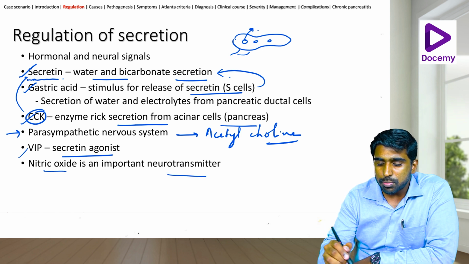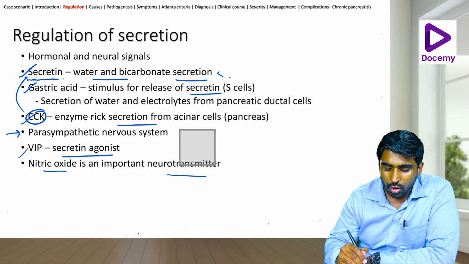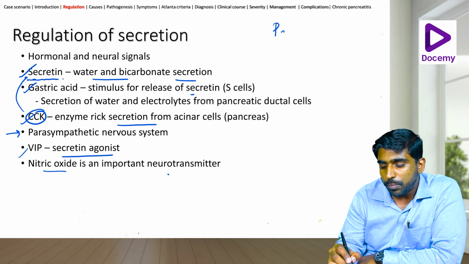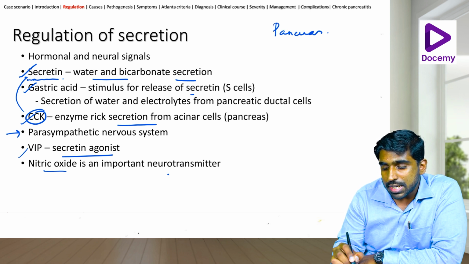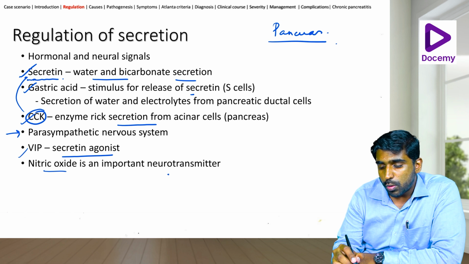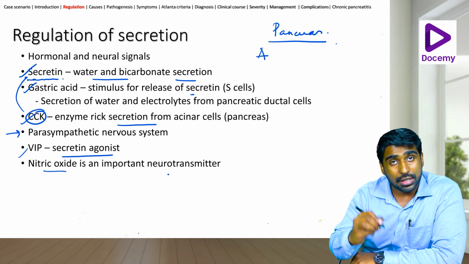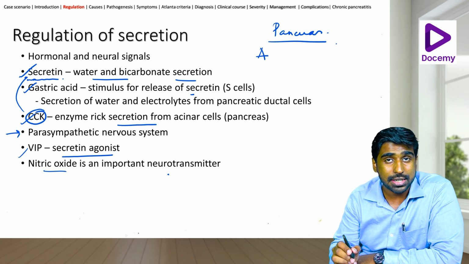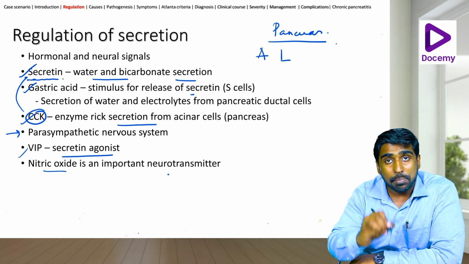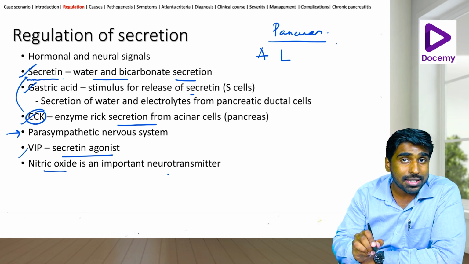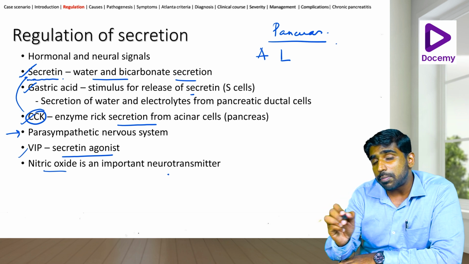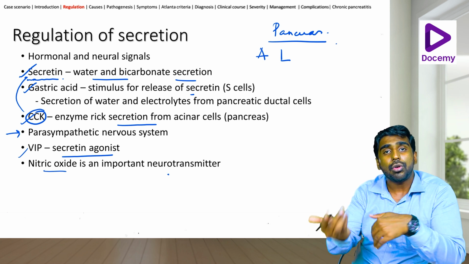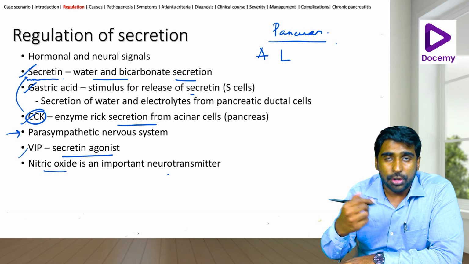So just to have a small basic idea of what the enzymes within the pancreas are, we should know that the pancreas has certain enzymes. What are the enzymes? We have the amylases, which help in digestion of carbohydrates. I'll say it very simply so that you will get an understanding. Then you have the lipase, the colipase, the phospholipase. Now, lipase is inhibited by the bile salts, but the colipase helps the lipase to not be inhibited, so their actions will be predominant.